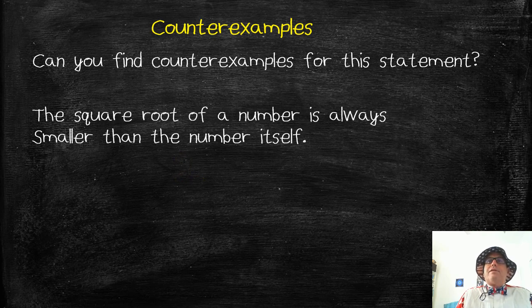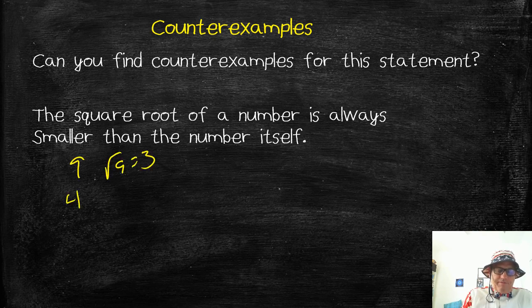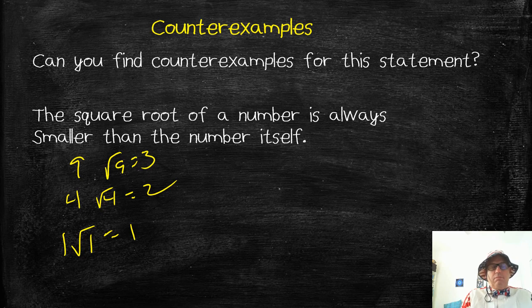Okay, what about another counterexample for this? The square root of a number is always smaller than the number itself. When you get things like this, if you're not sure, just start trying some examples to see how it works. What about 9? The square root of 9 is 3. That's smaller. What about 4? The square root of 4 is 2. That's smaller. What about 1? The square root of 1 is 1. That's not smaller, is it? So there's one counterexample I found, and that's all we need for something like this.